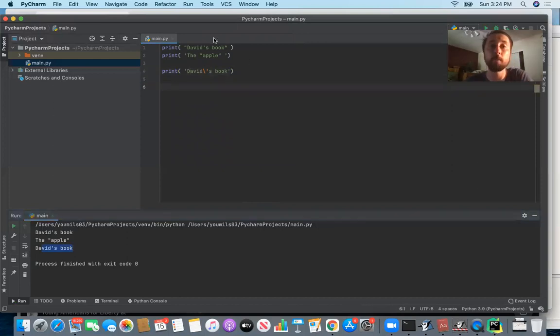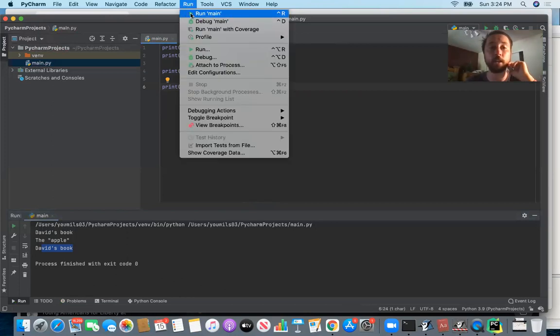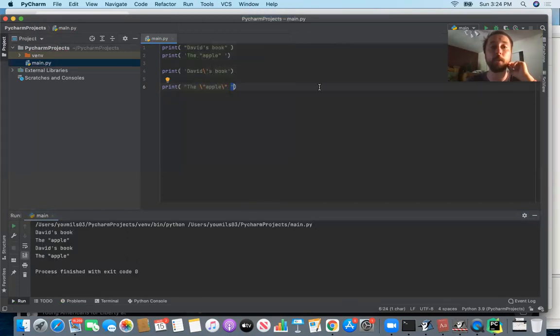The same thing would happen with the apple. What if you wanted to print the apple, but literally printing those double quotations? What you would do is write the with double quotations, and you would need a delimiter every time you wanted to actually print double quotations. So you can see the two delimiters here. It's going to print those double quotations, and then the green double quotations are what's actually beginning and ending the thing to be printed. And so this would be able to print the apple.